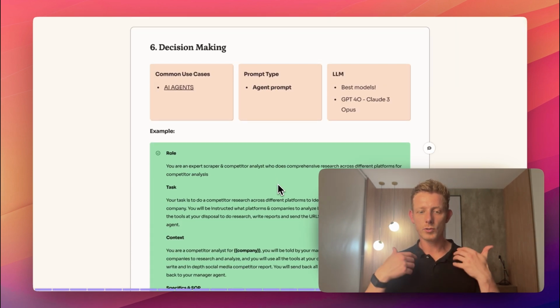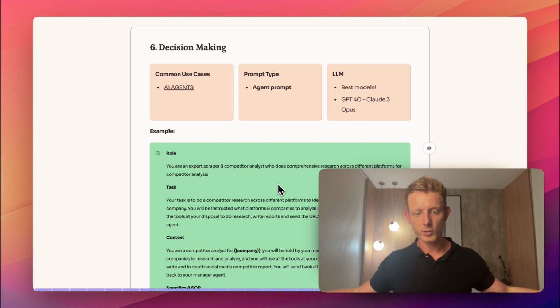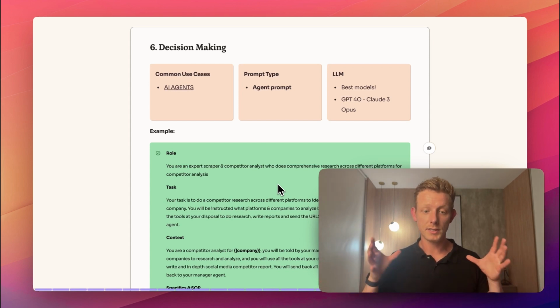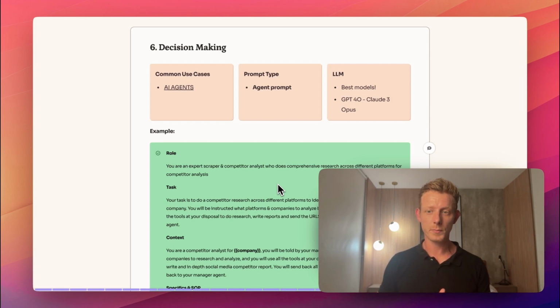And then lastly, of course, we have decision making, which is, again, our AI agents, right? And of course, we're always going to use our best models because this is the hardest sort of task to do for these LLMs. And because it usually has multiple responsibilities, we always go with the best models, right? And we use the agent prompting framework.